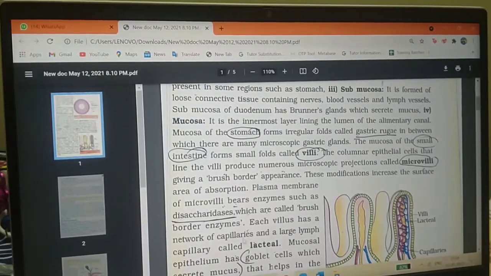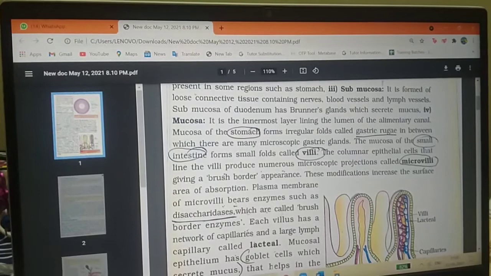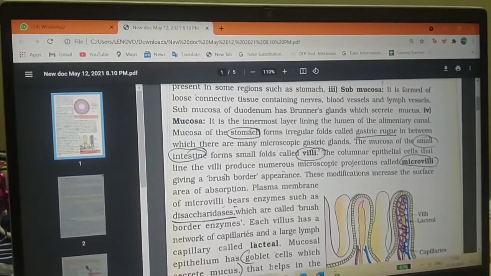Capillaries are very small, thin blood vessels. This network of capillaries and a large lymph capillary is called the lacteal.